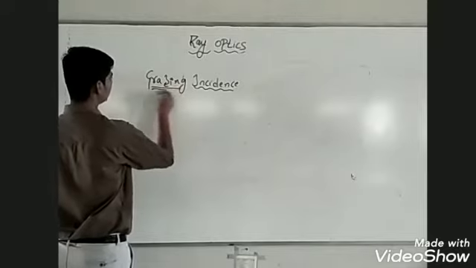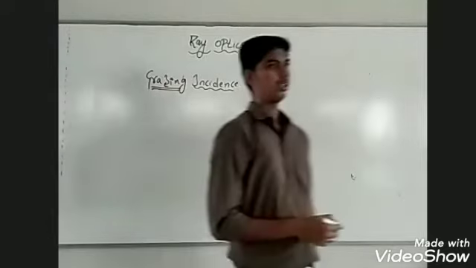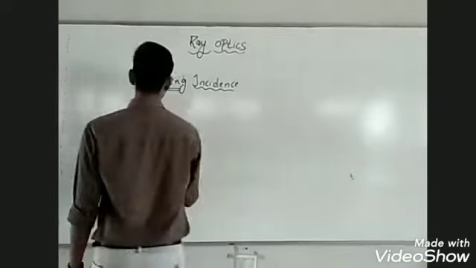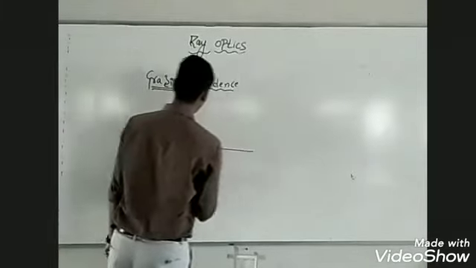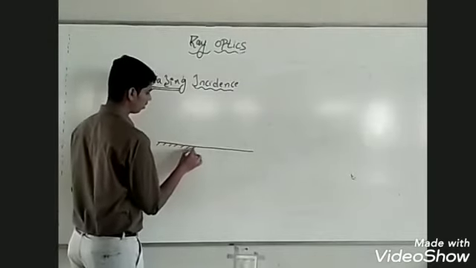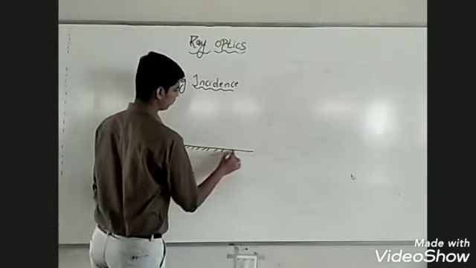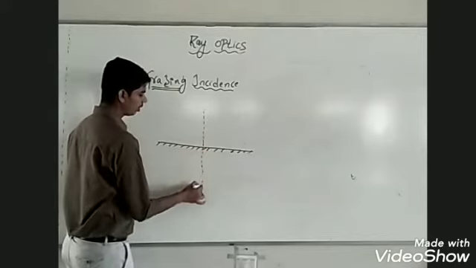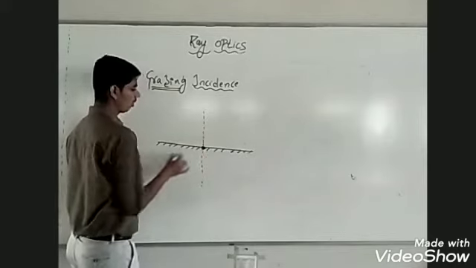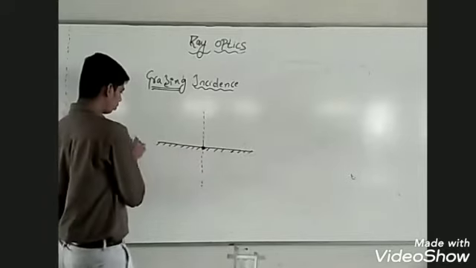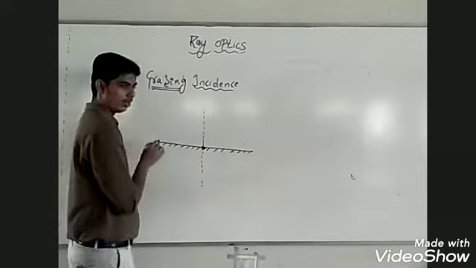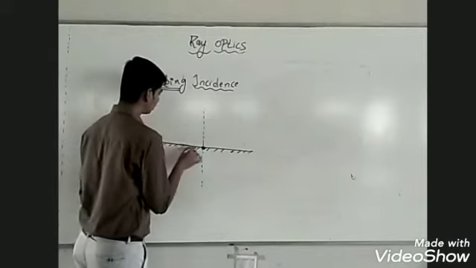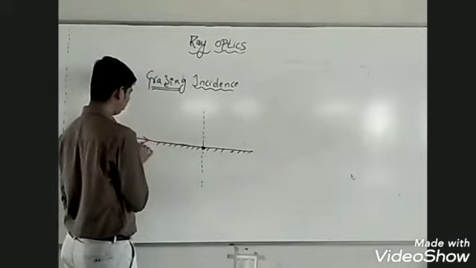Next is grazing incidence. Suppose this is a reflecting surface. I have drawn the normal at some point. Let us suppose a ray of light is passing along the reflecting surface. This is how the ray of light is incident.